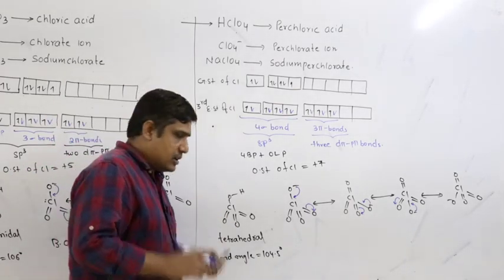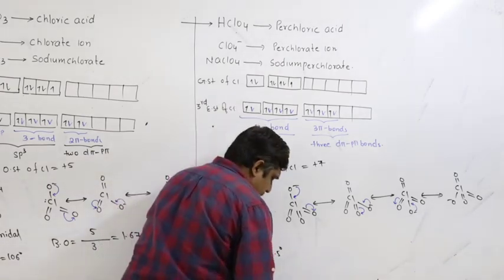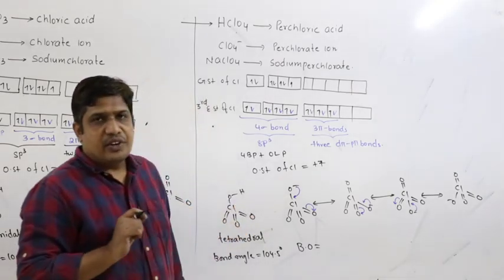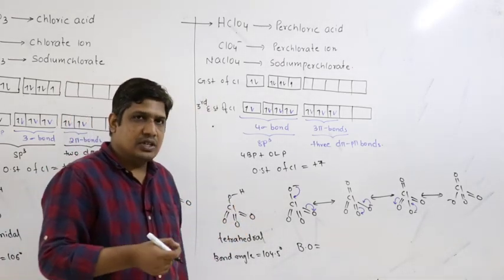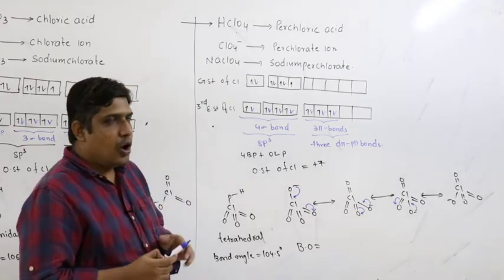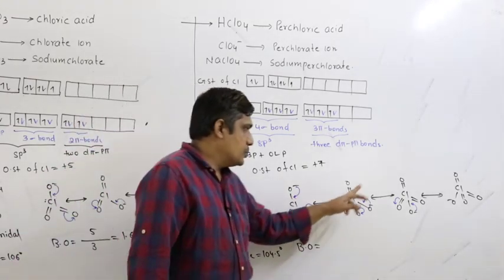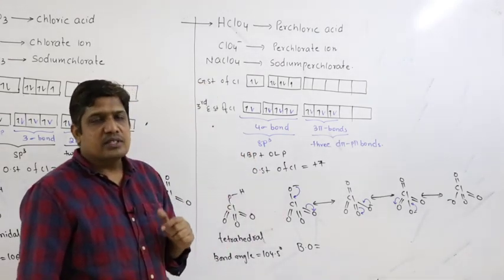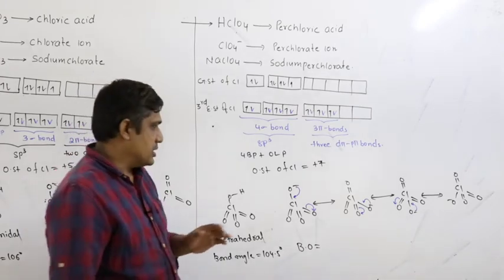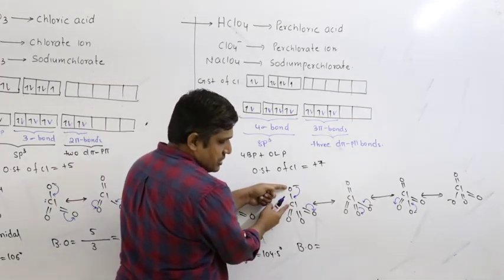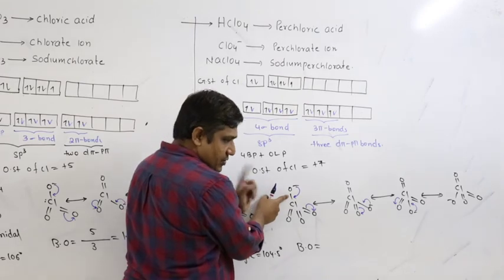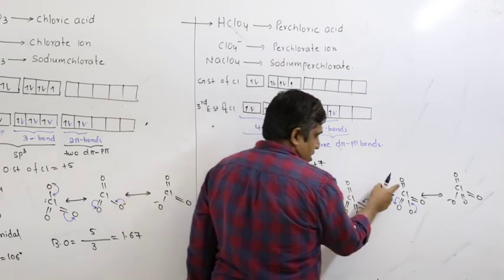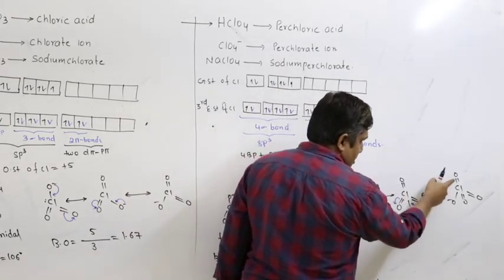Anyway, let us concentrate on bond order. So how do you calculate bond order? Number of bonds between 2 atoms in all resonating structures by number of resonating structures. How many resonating structures do we have? 1, 2, 3, 4. There are 4 resonating structures. Let us calculate the number of bonds between 2 atoms in all resonating structures. I am selecting these 2 atoms, chlorine and oxygen. How many bonds are there? 1 bond in the first resonating structure. In the second resonating structure there are 2 bonds. In the third there are 2 bonds. In the fourth there are 2 bonds.